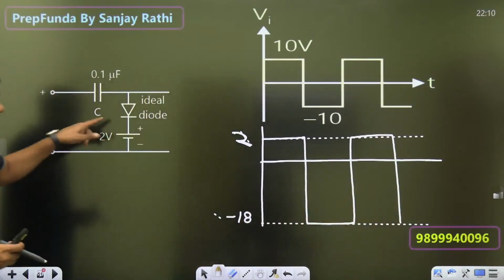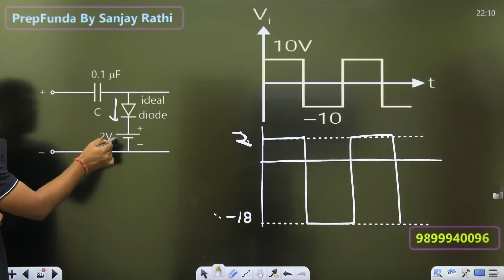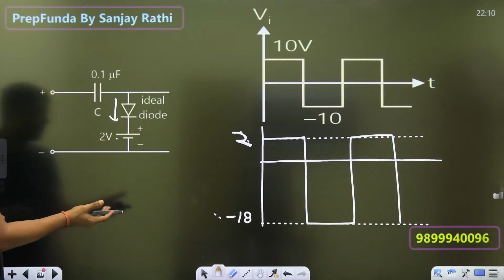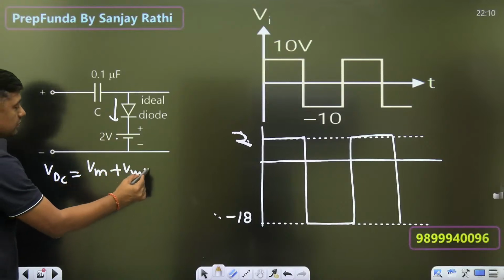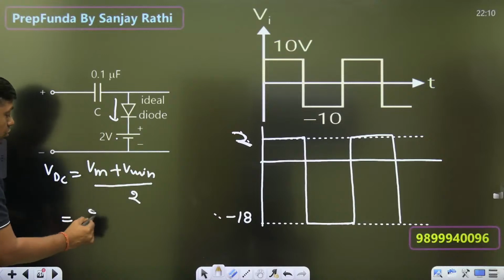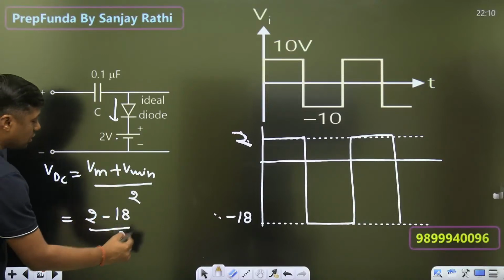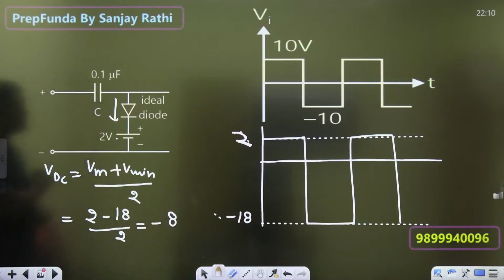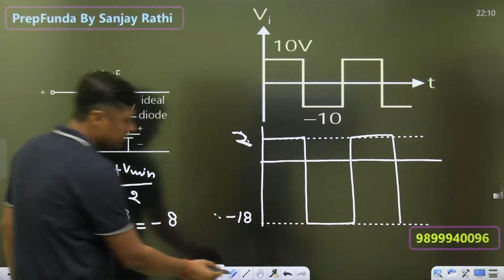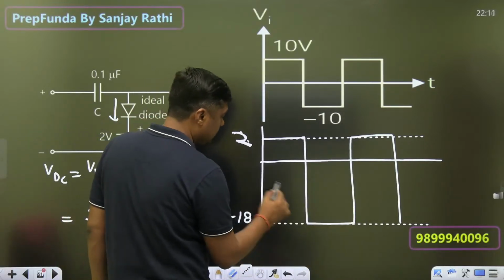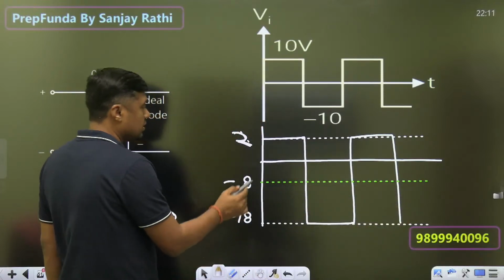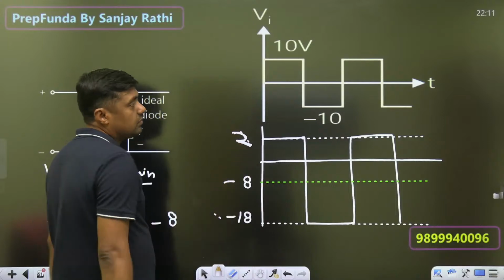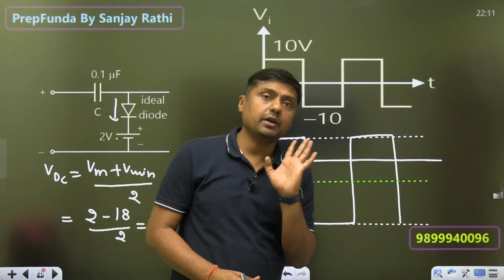So watch this battery, it is a negative clamper, highest level is 2, minus swing, the lowest level will become minus 18. What is the DC level? Always maximum plus minimum divided by 2. DC you can find like this, 2 minus 18 divided by 2, that is what? Minus 8. You will get minus 8 is its DC level. Here is the minus 8. DC level is minus 8. This gap is 10, this gap is what? 10. Minus 8 is the DC, maximum plus minimum divided by 2.